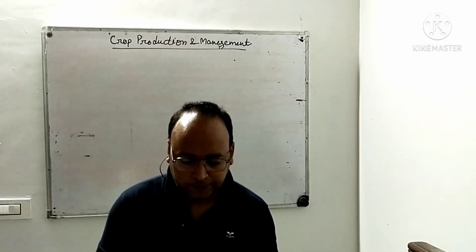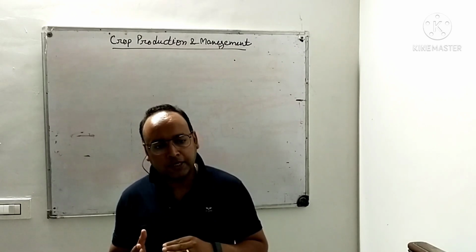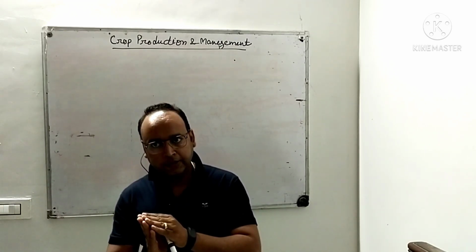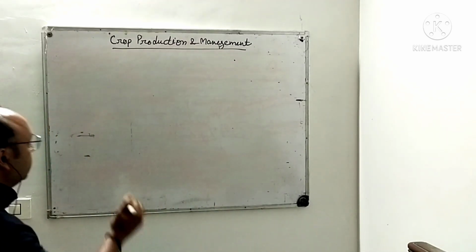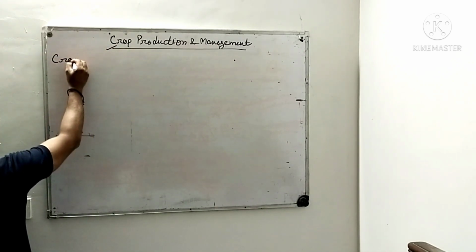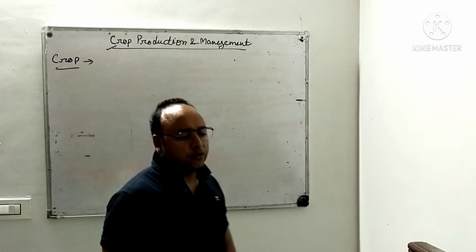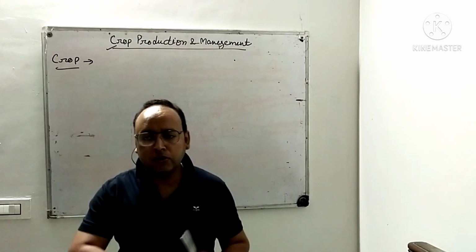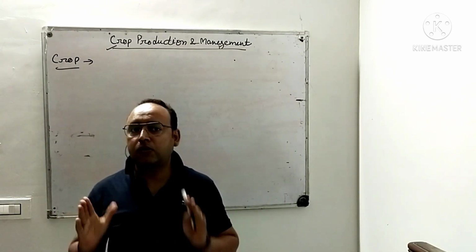Now in this chapter we will study how the different practices are used for obtaining the food, right? Before starting the chapter, first of all we should understand the meaning of this word, that is crop. A very common word we use. So what is crop? Crop is when the same kind of plants are grown on a large scale in a field, then it is said to be a crop.